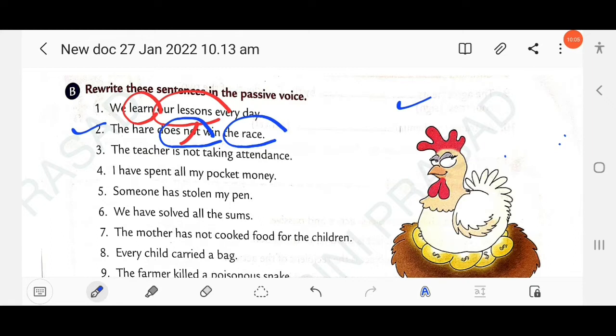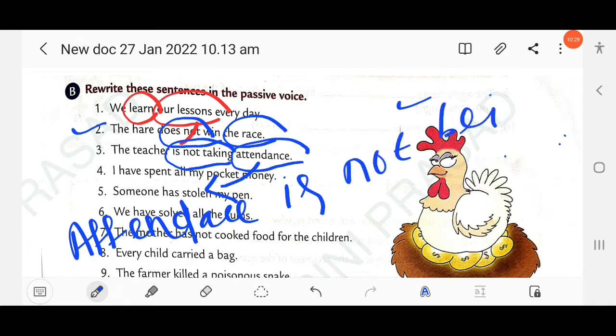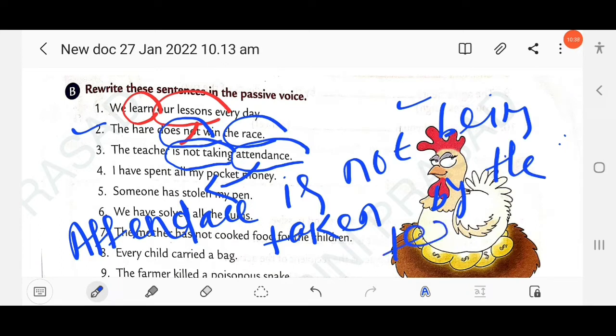Then next question here. The teacher is not taking attendance. So here the object is attendance. And here the tense is used present continuous negative form. Is not taking. So here the object in the active voice becomes subject in the passive voice. Attendance is not being taken, take to taken V3, is not being taken by the teacher. Clear? So here present continuous tense is used. So in the continuous tense we use being, B-E-I-N-G, being. Okay.